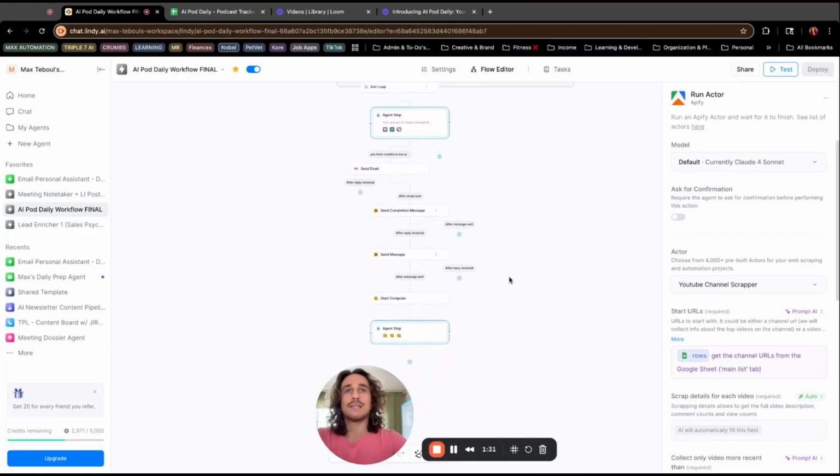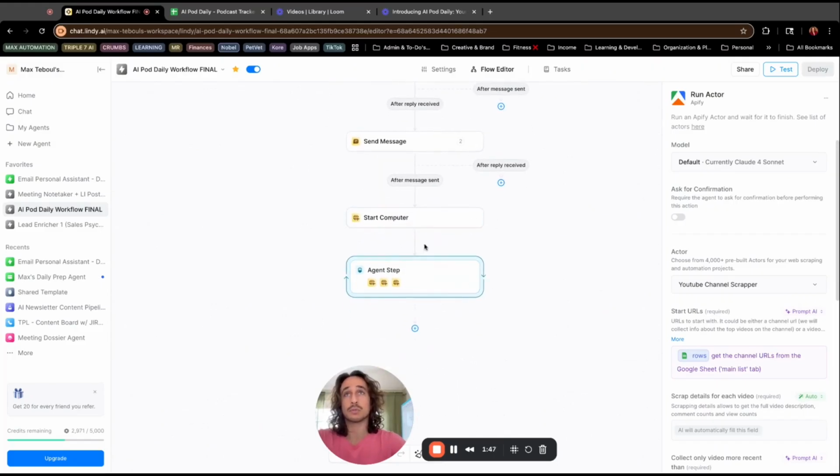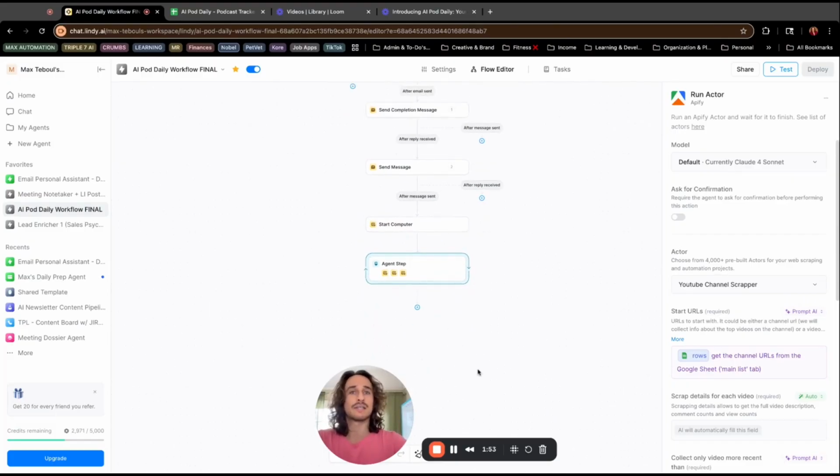And what I started adding on here, which is a little teaser, is an agent step that's going to actually help with turning this into a newsletter that I will potentially run on Beehive. And what we're employing here is Lindy's computer use feature, which is really impressive. I'll have to do an update once I configure that part of the workflow, but an exciting start.